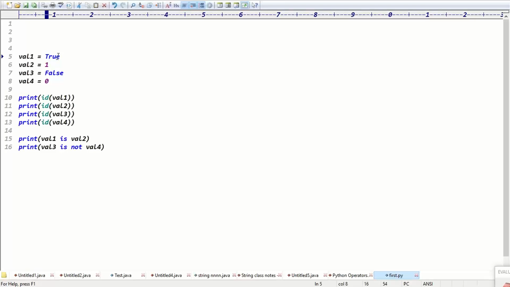Otherwise, can I do one more case here? True plus true is there. Can you do one more conversion? True plus true, here 1 plus 1. Here false plus false, here 0 plus 0. Now tell me the output. How many variables?